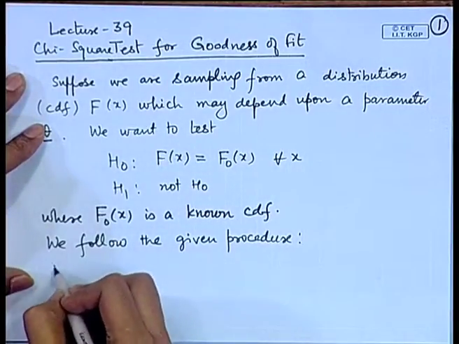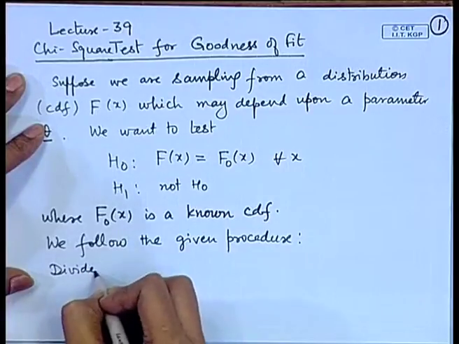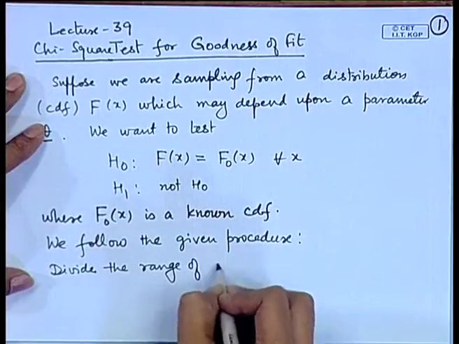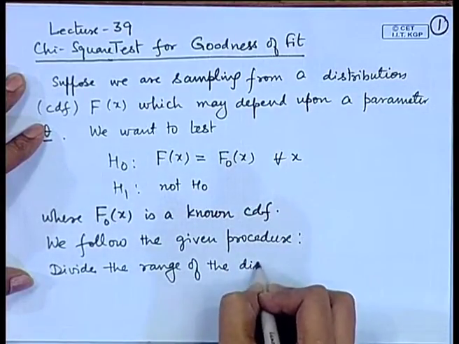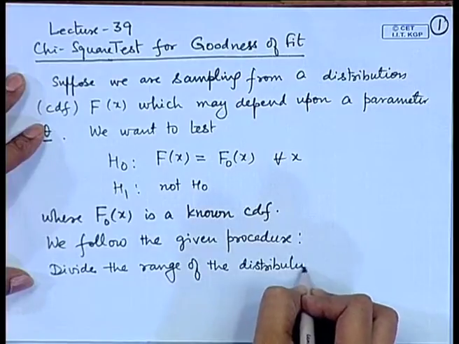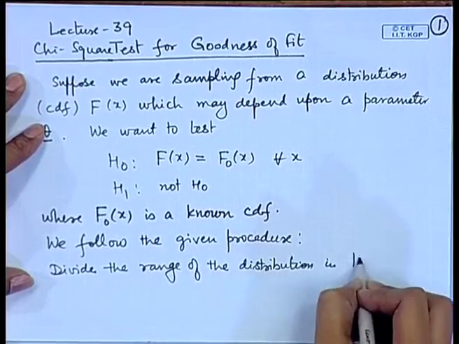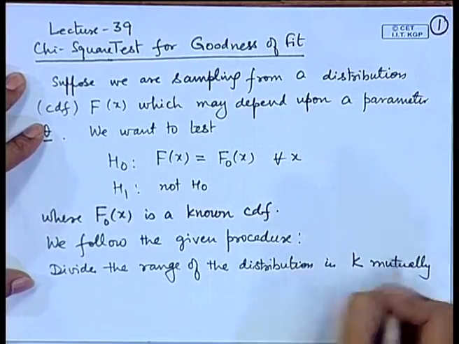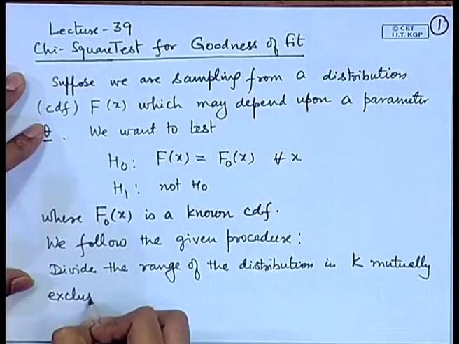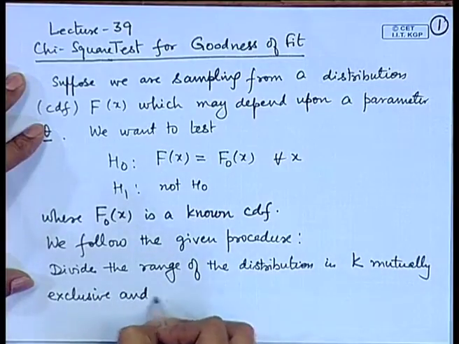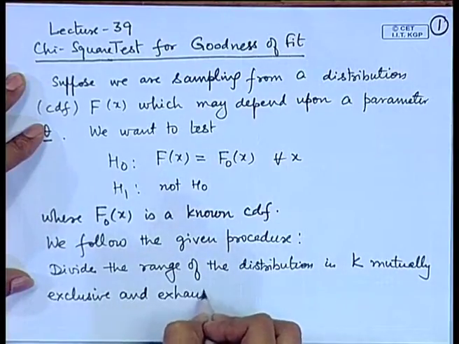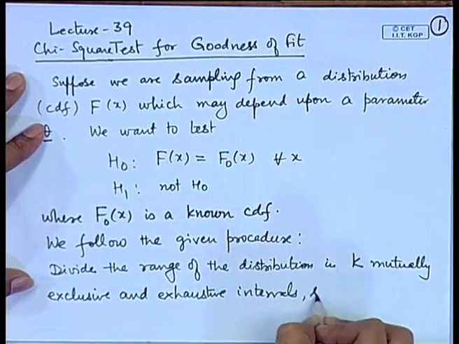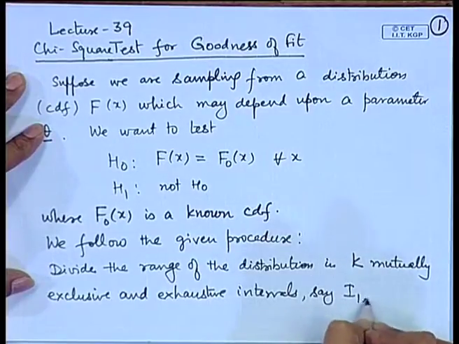So, divide the range of the distribution in k mutually exclusive and exhaustive intervals. Let us call them intervals I 1, I 2, up to I k.